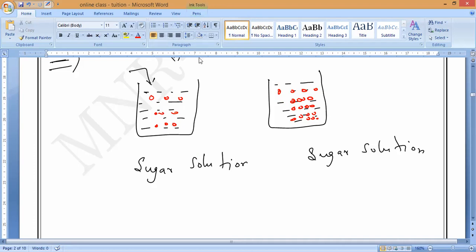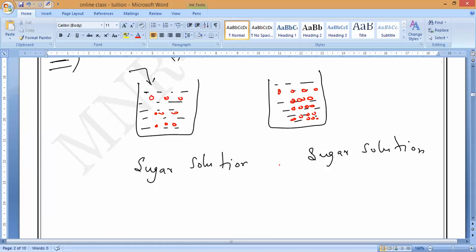Why is the second case more sweet in nature? Because more sugar is dissolved. Is it yes or no? So that is the meaning of concentration. All of you should remember. Shruti's solution is more sweet because more sugar particles are present inside it. Based upon the amount of solute dissolved, we can say the concentration of the solution.